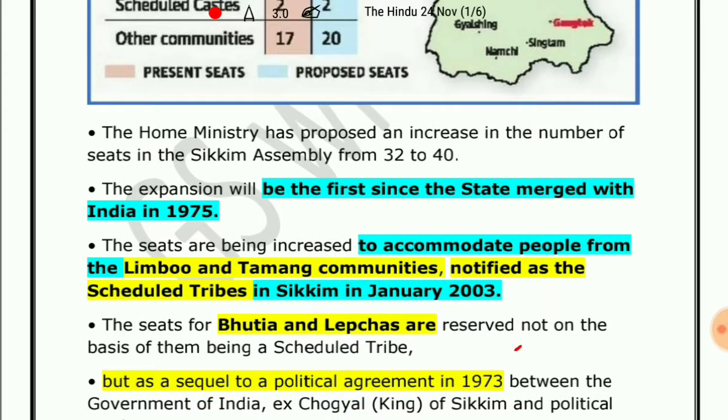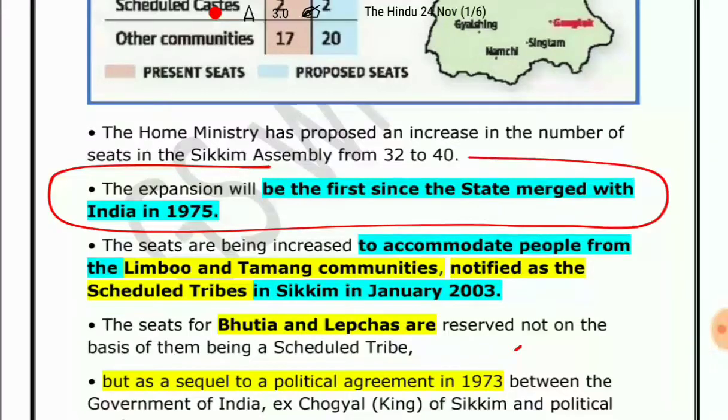We should also not forget that Sikkim merged with India in 1975, and this is the first time it is going to expand the number of seats in the legislative assembly.